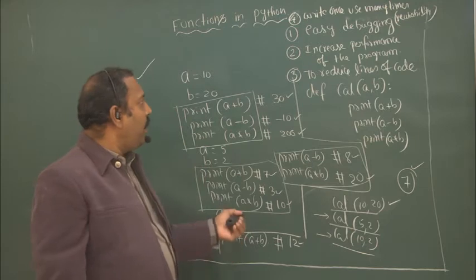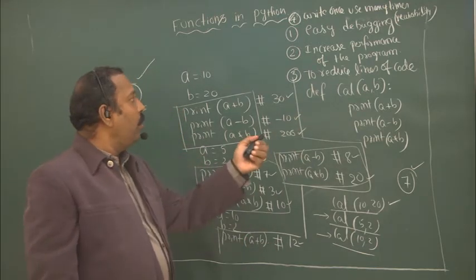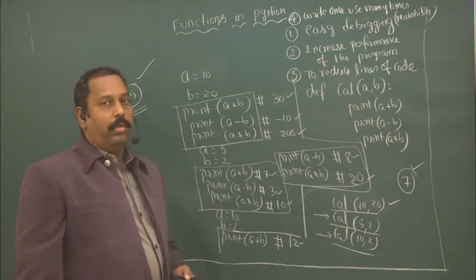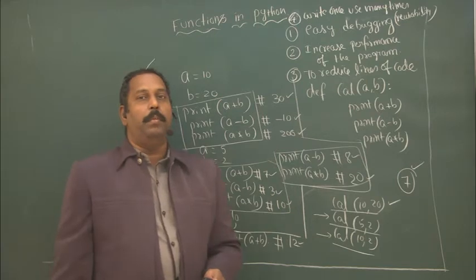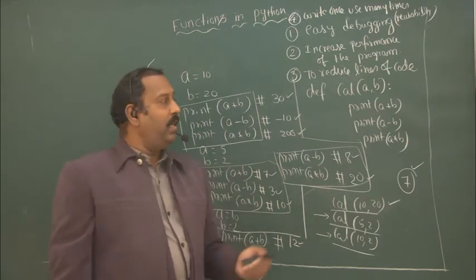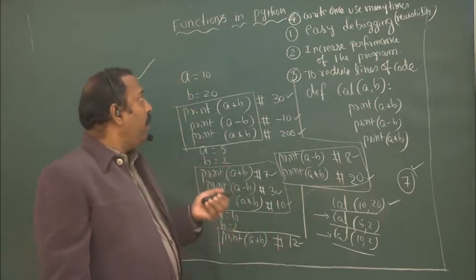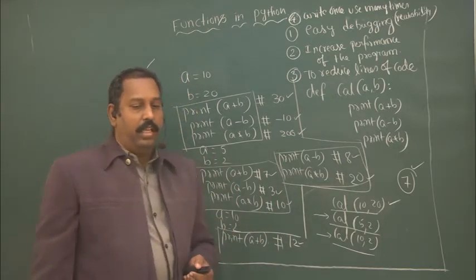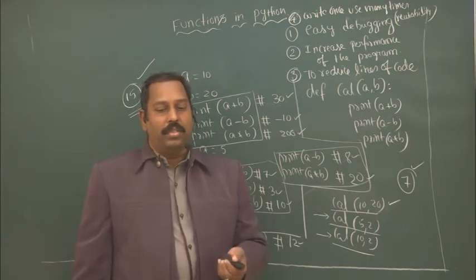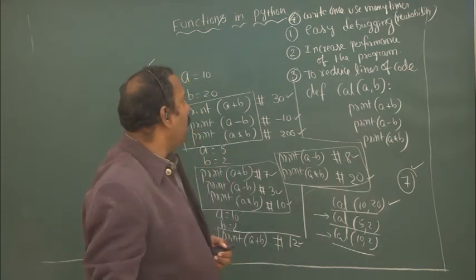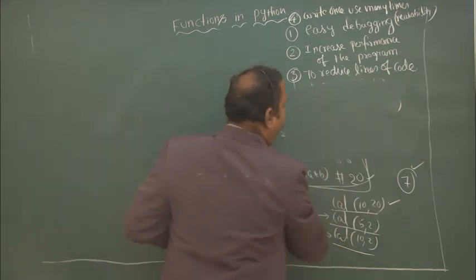Here the lines of code will be reduced. That is another advantage, and we can also save memory, because when the lines of code are reduced, the memory will be saved automatically. So that is another advantage of using a function. Another advantage of using a function is that the function concept provides an abstraction feature.